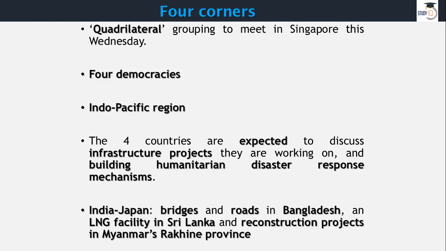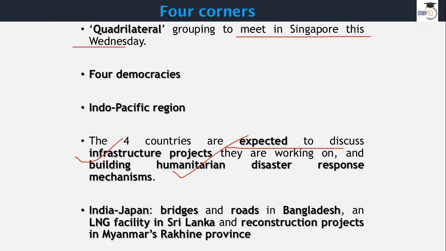Now the four countries are expected to discuss. The reason why we say that they are expected to discuss is because they are going to meet in Singapore this Wednesday. That means today they are going to interact with each other, and it is projected that they will talk about infrastructure projects. They will talk about humanitarian disaster response mechanisms and how they can work together, help each other and help other countries. So these are some of the things that they can discuss in today's meeting.